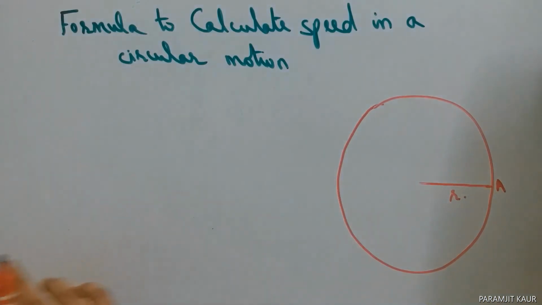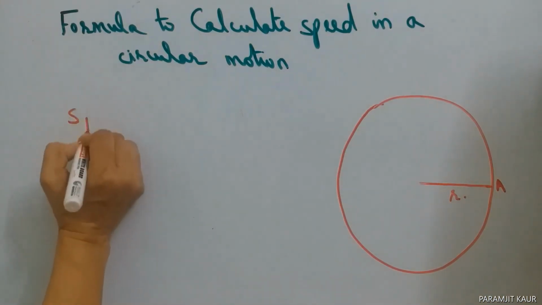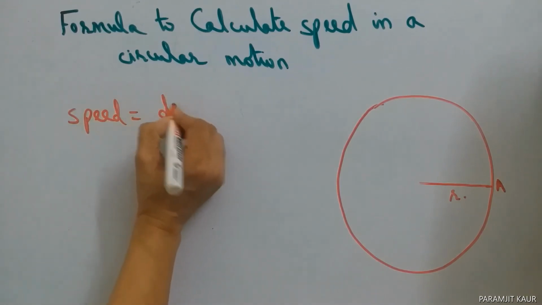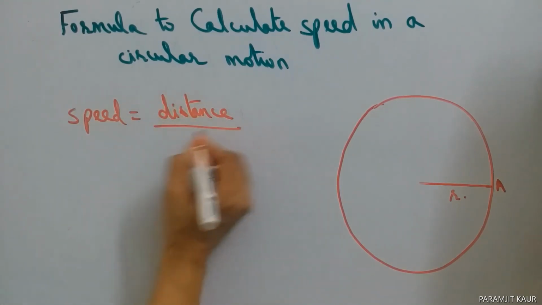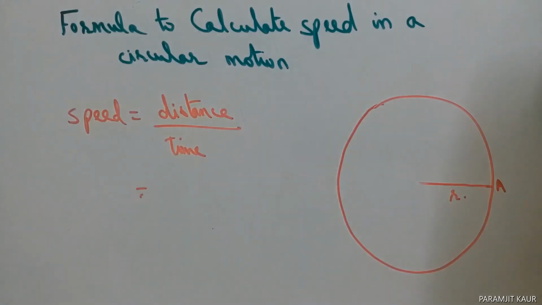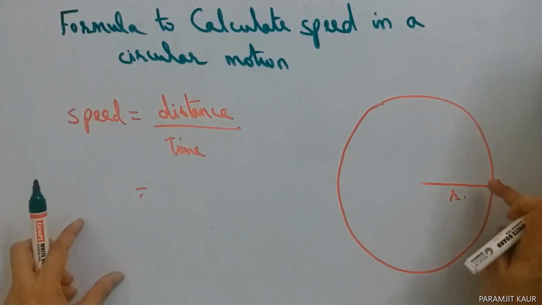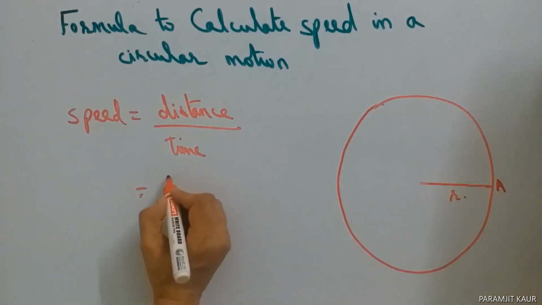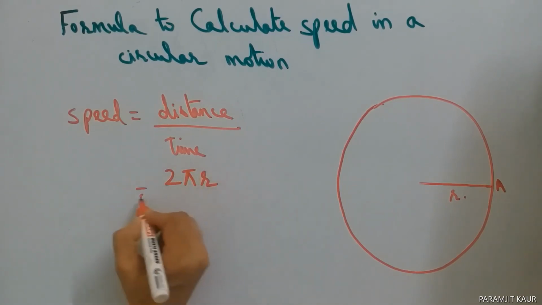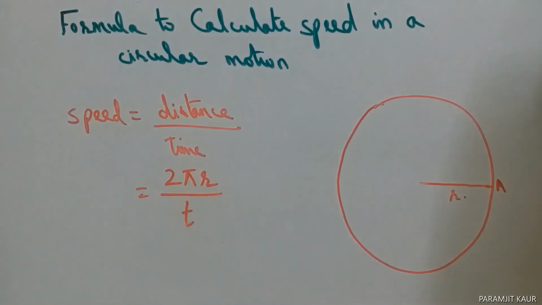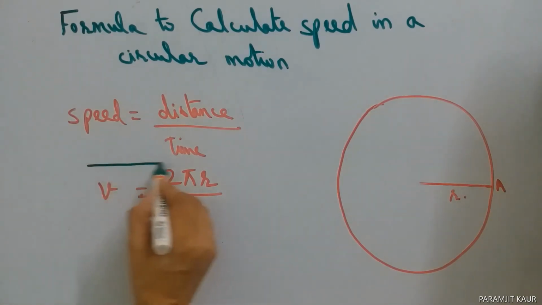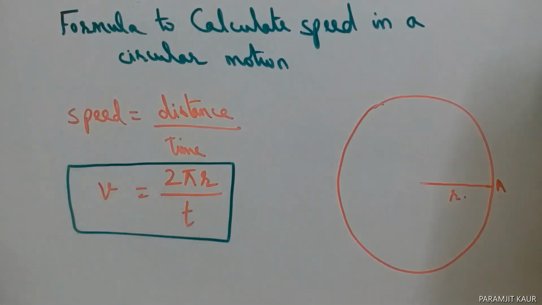Now we are going to find out speed. You know the formula of speed is equal to distance upon time. Now what will be the distance here? The distance will be the circumference of this circular path. And the circumference of the circle is given by 2 pi r, divided by t, that is time, and speed we know is denoted by v. So this gives me the formula for calculating speed when a body is moving in a circular motion.